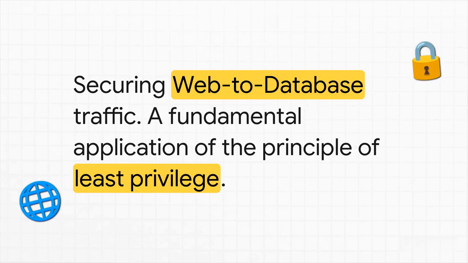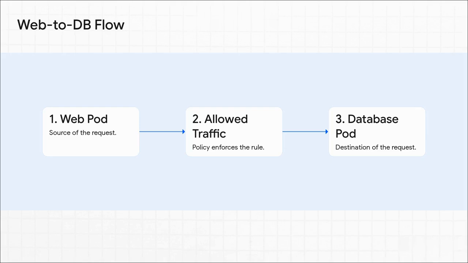Okay, first up, the classic web-to-database connection. We need to make absolutely sure that only our web front-end pods can talk to our database pods. Nothing else gets access, period. It's the principle of least privilege in action, right? The flow is dead simple.